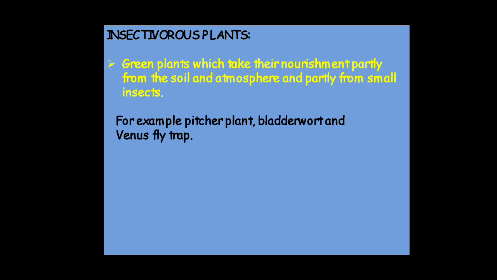The next one is insectivorous plants. Some plants also take food in the form of insects.